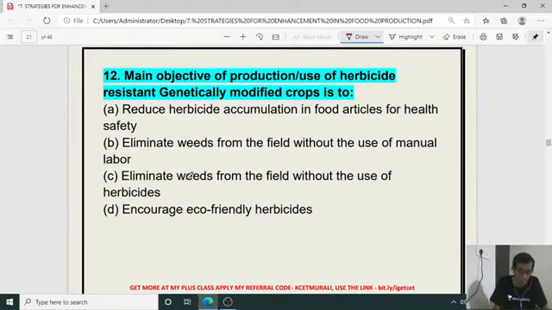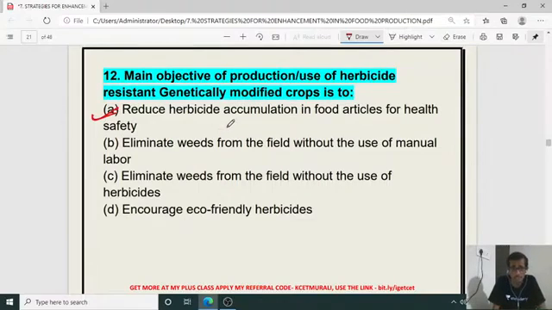Devesh, yeah, you are right. For the previous question it is C, and for 12th one it is A. Reduce the herbicide accumulation in food articles for health safety. So production and use of herbicide resistant genetically modified crop, GM plant, which are showing resistant power against herbicide. So as a result of that, we can minimize the use of chemicals to kill that unwanted things.